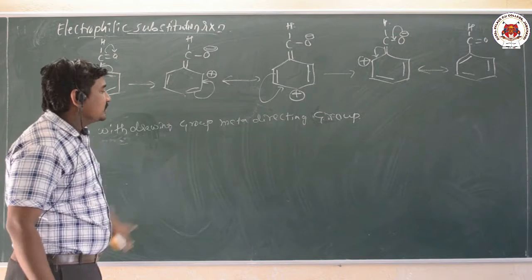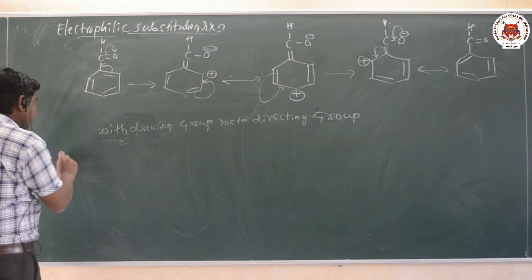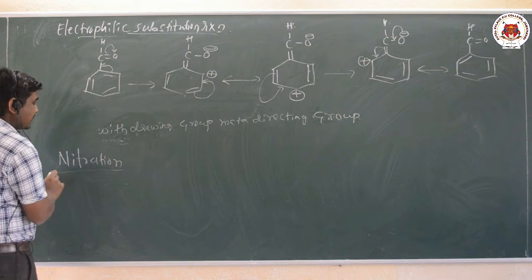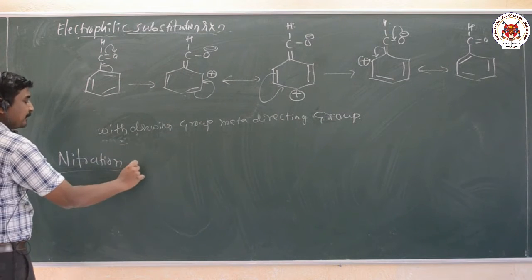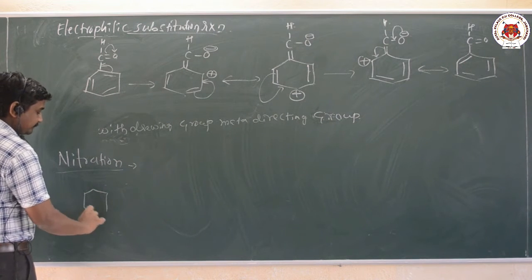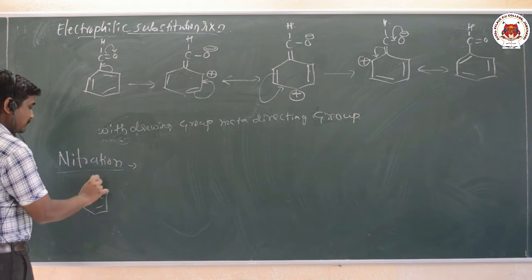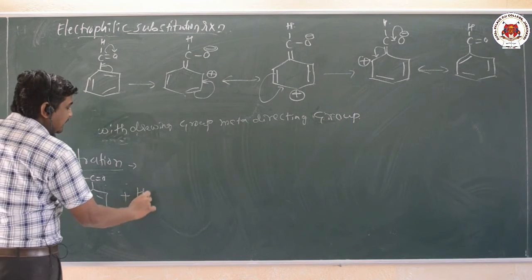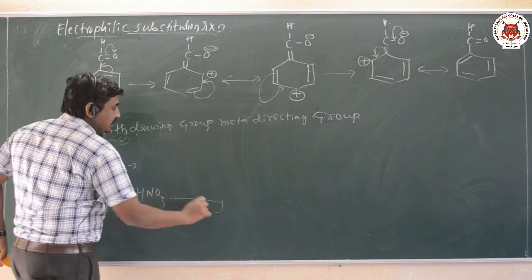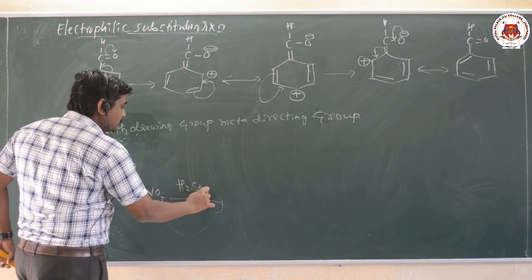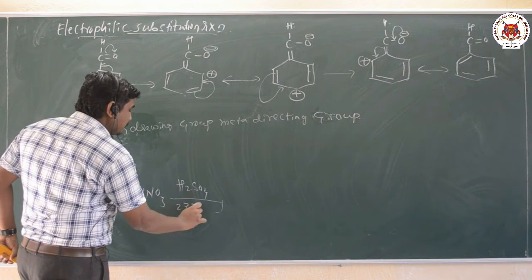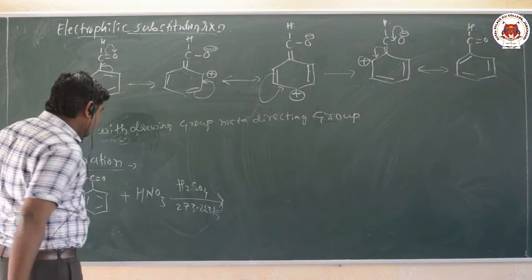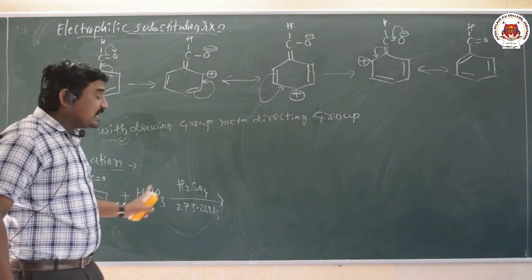Electrophilic substitution reaction. Now I will take one example, nitration, for the electrophilic substitution reaction. So when benzaldehyde reacts with concentrated nitric acid and concentrated H2SO4, sulfuric acid, at a temperature of 273 to 283 Kelvin, this is a nitrating mixture.